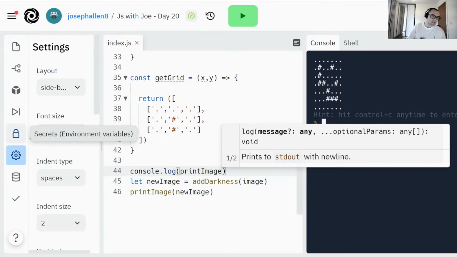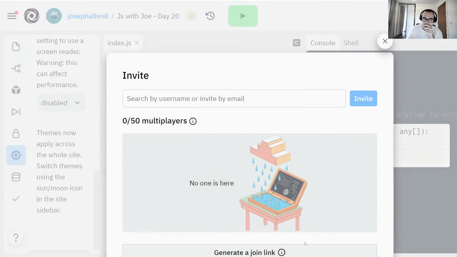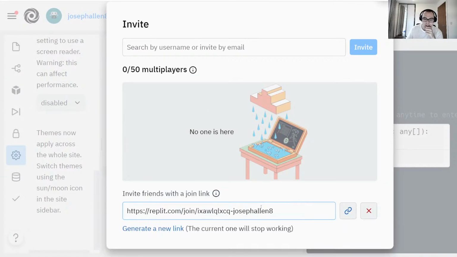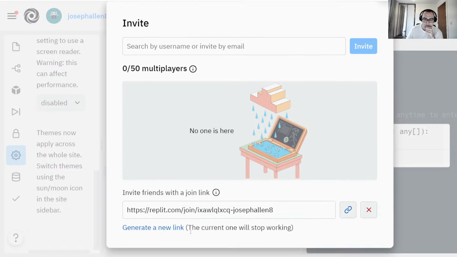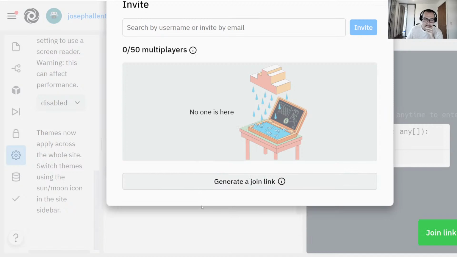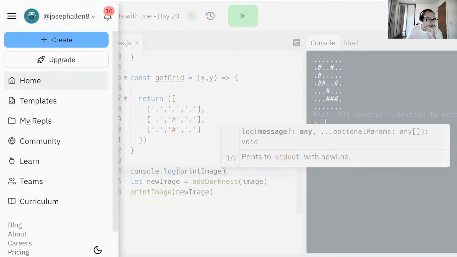I think I can share multiplayer mode as a link. That might be helpful. Though, let's see. Yeah, that will let everyone edit, so I don't want that. How do I share it?